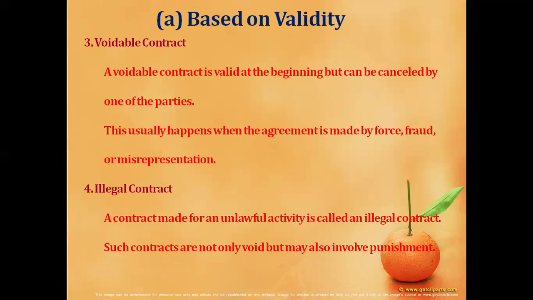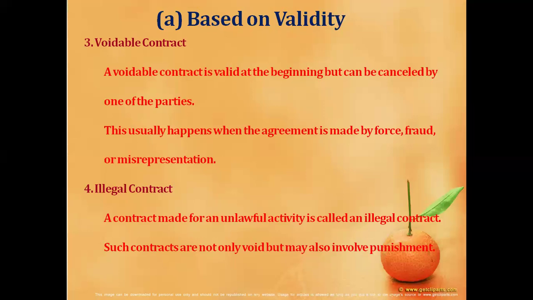This happens when the essential elements of free consent in a contract are missing. When the consent of the party is not free, that is, a person is involved in the contract by way of coercion, undue influence, or fraud, it is called a voidable contract. At this time, the party whose consent is not free can either cancel the contract or continue the contract.